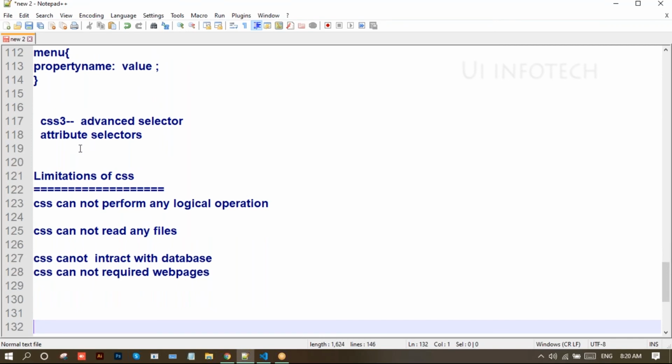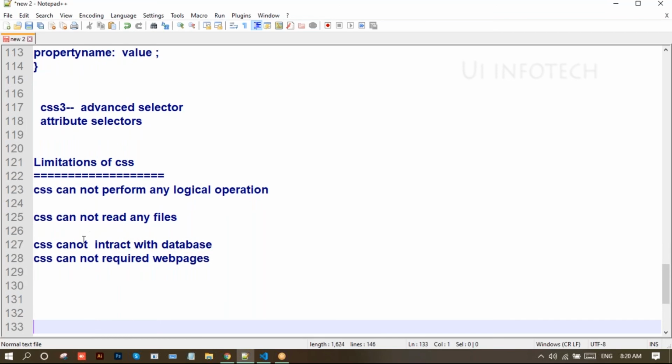So these are the limitations of CSS. CSS cannot perform any logical operations. CSS cannot read any files. CSS cannot interact with the database. CSS cannot request web pages.